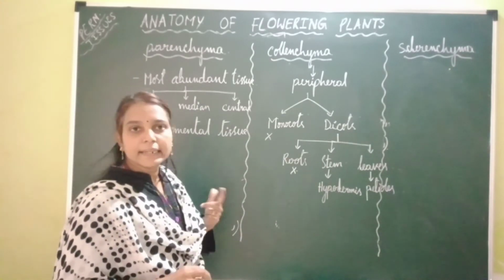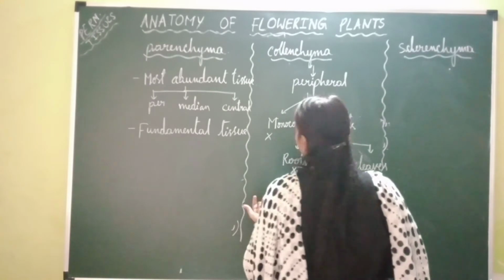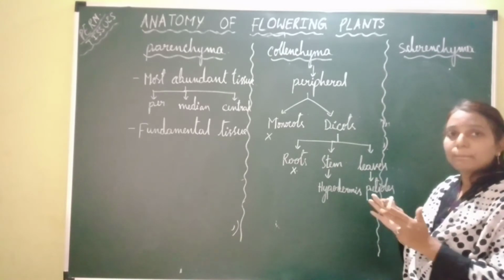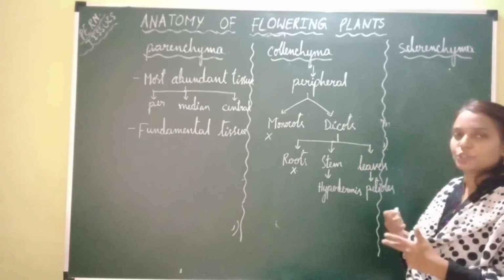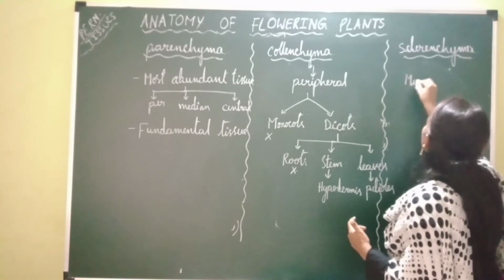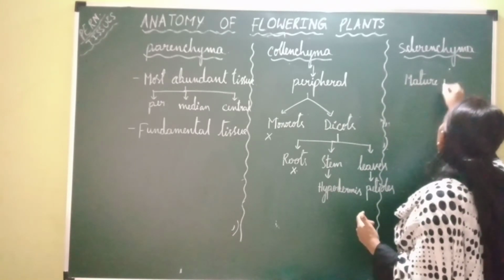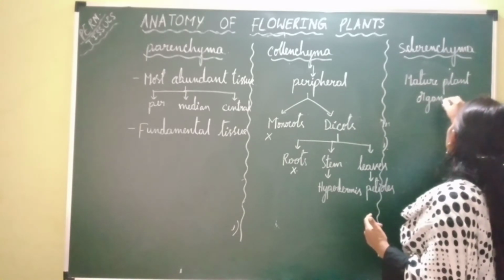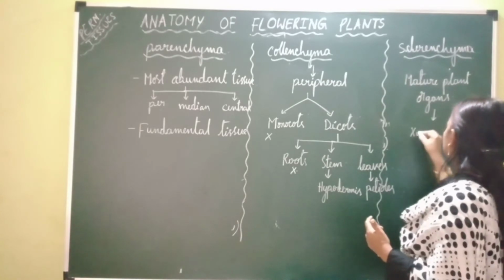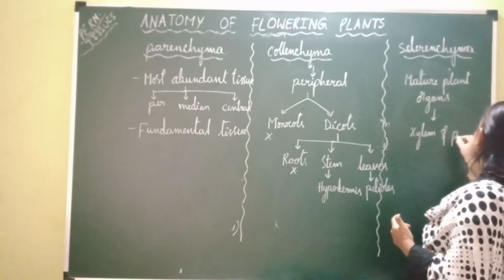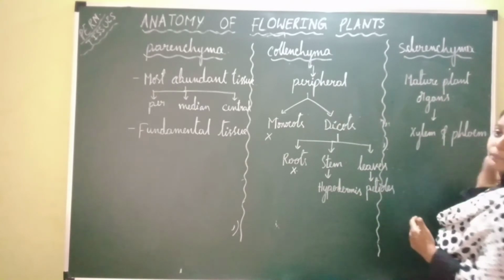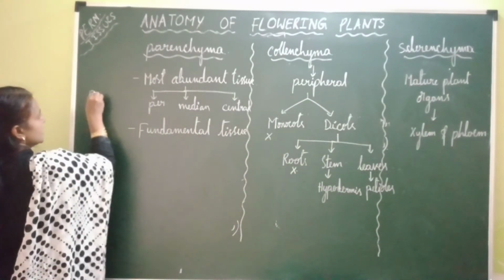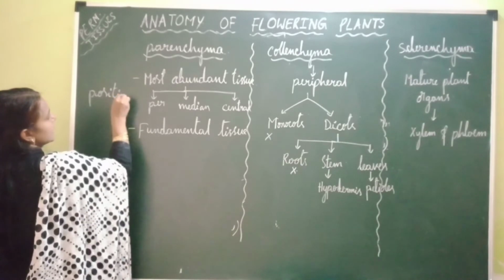Next, coming to sclerenchymatous tissue, where is it present? Sclerenchymatous tissue is present in the organs or cells which have completed their elongation, which have matured completely. So it is present in mature plant organs, especially in complex tissues, that is in xylem and phloem. Okay, so this is about the position or location of parenchyma, collenchyma and sclerenchyma.